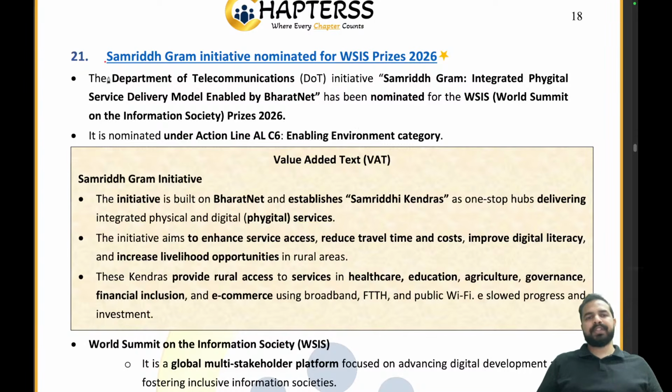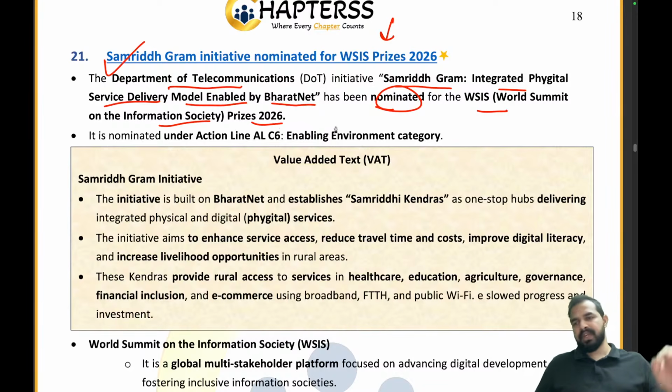So my dear friends, the next news article is the Samrit Gram initiative, which has been nominated for WSIS Prizes 2026. The Department of Telecommunication's initiative Samrit Gram integrated phygital service delivery model enabled by BharatNet has been nominated for the WSIS World Summit on the Information Society Prizes 2026. And in which category? In the enabling environment category.